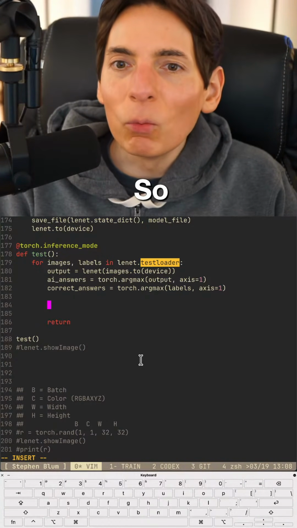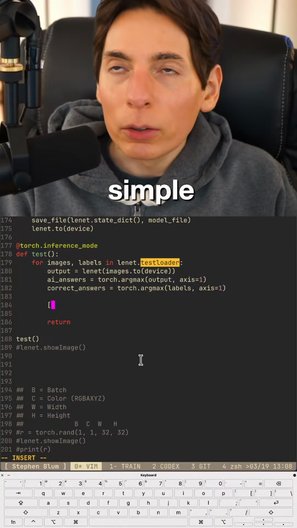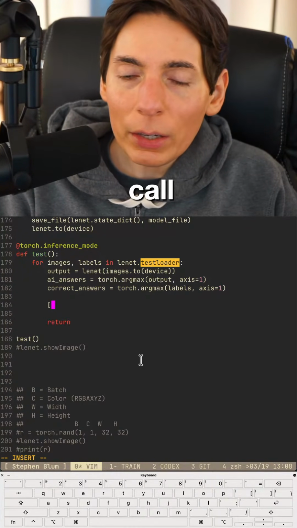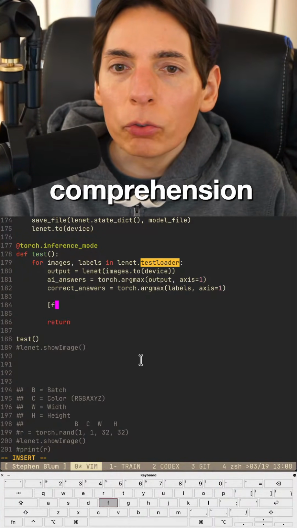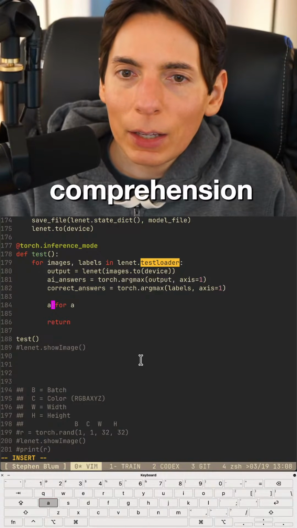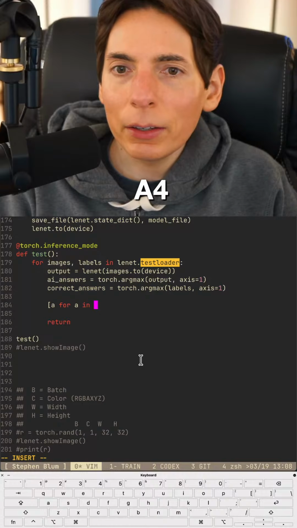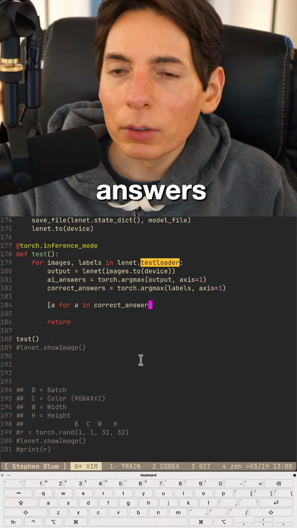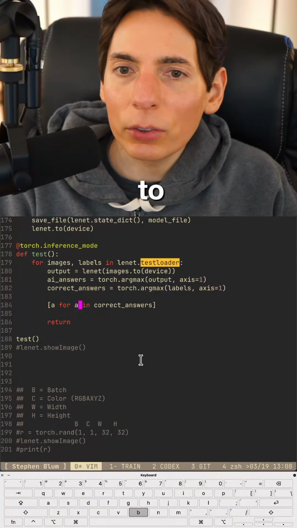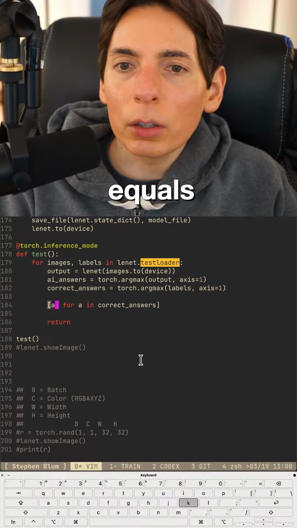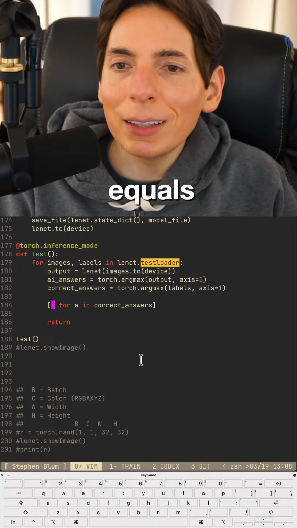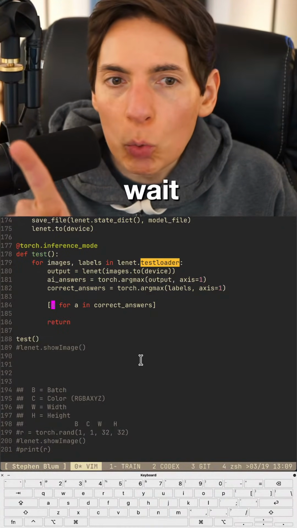So what we're gonna do is a simple list comprehension. It's gonna be A for A in correct answers, and we're gonna test this. A equals... is A the index? Wait, we gotta enumerate.